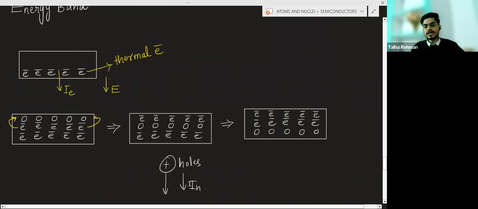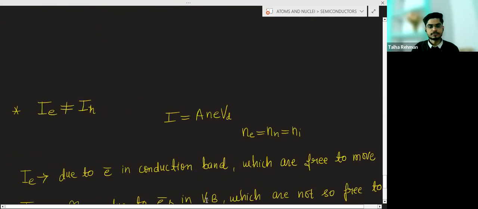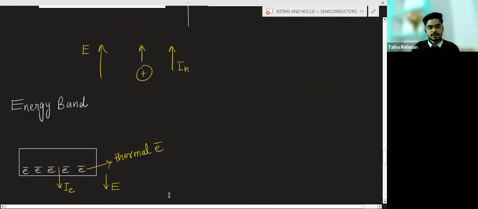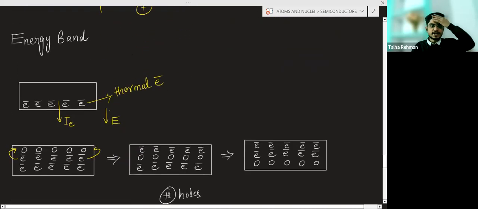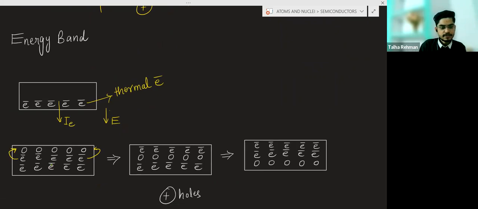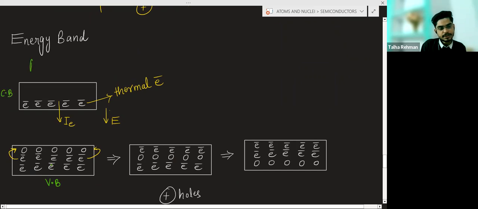Now let us understand this in terms of the energy band. This is the valence band and this is the conduction band.